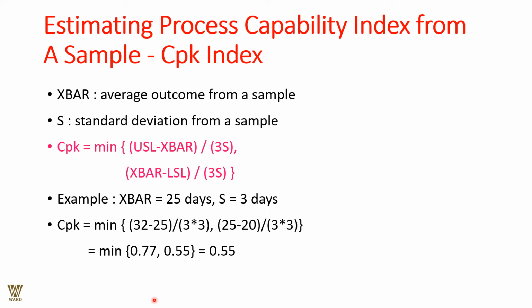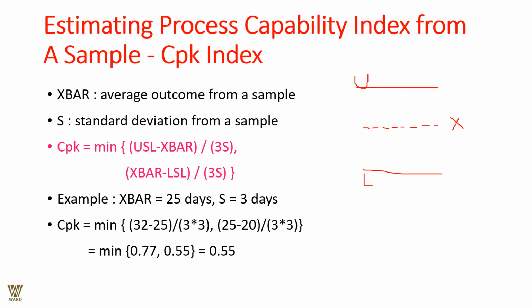Upper limit, let me explain it with a pen, if I may say so. Now, this is an upper limit, this is a lower limit, right? Lower specification limit, and this is what I say is the average X bar that comes around here. Now, USL is the upper and LSL is the lower specification limit, and this is X bar. So check with it: USL minus X bar divided by 3 times the standard deviation. In this case, it might be 3 because we are talking about both the upper and the lower limits.